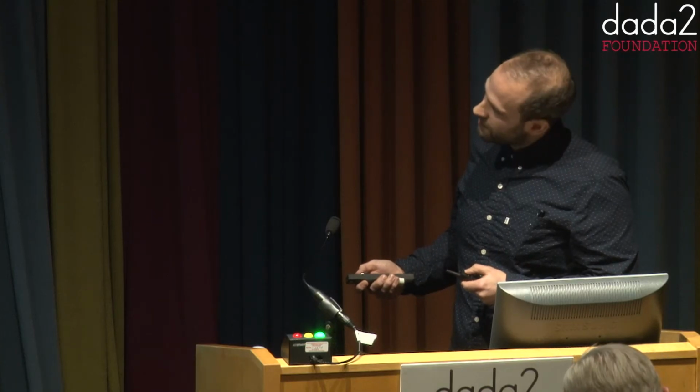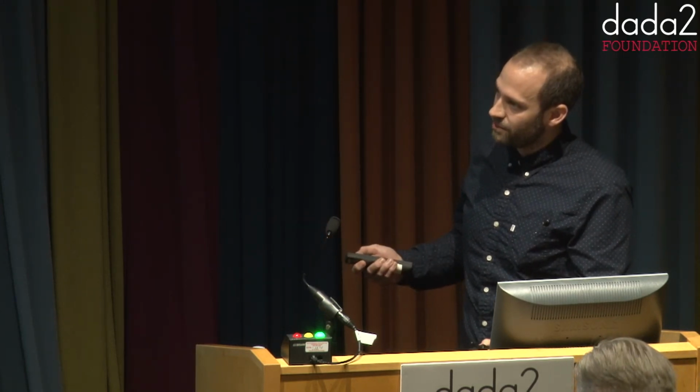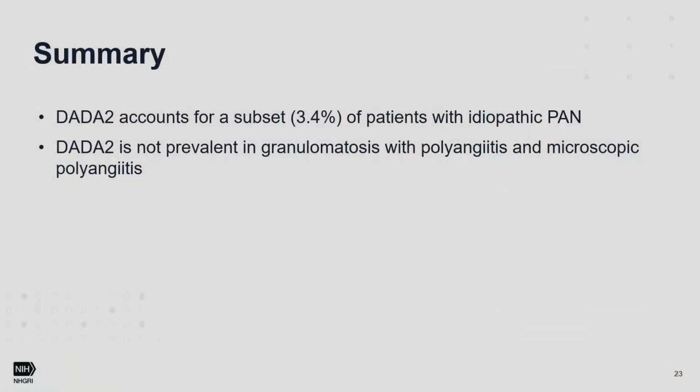Okay, to summarize, I showed you today that DADA2 accounts for a subset of patients with idiopathic PAN. It seems to be not prevalent in other types of vasculitis, such as granulomatosis with polyangiitis and microscopic polyangiitis. We didn't find any DADA2 patients in migraine with aura individuals.